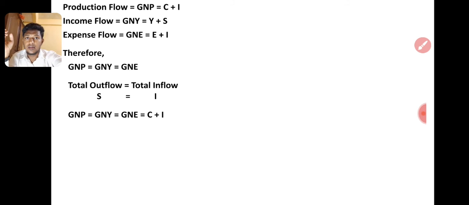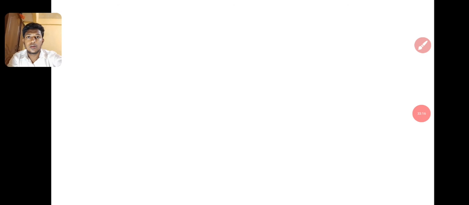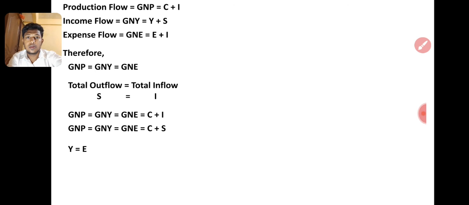So read the question correctly and answer properly, right? C plus S is also the same thing, so I equals S. Then closed economy, right? Okay, I'll stop from this point.